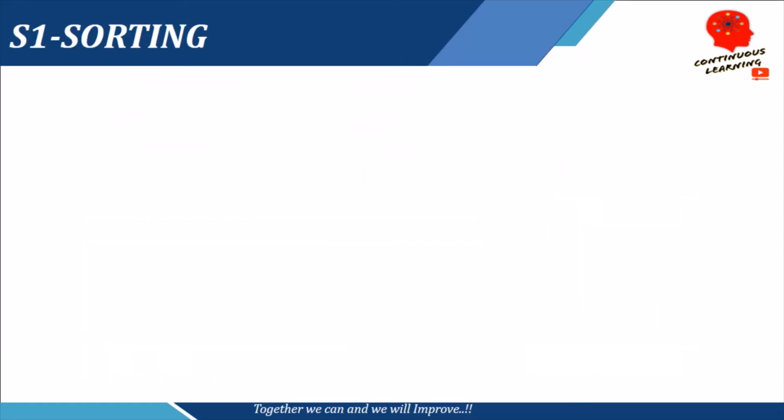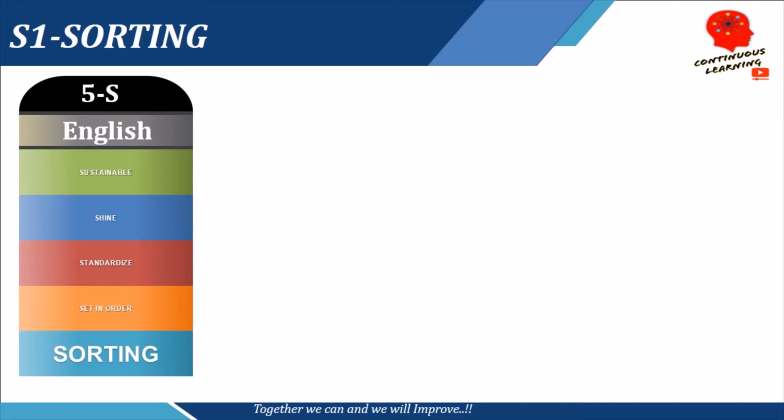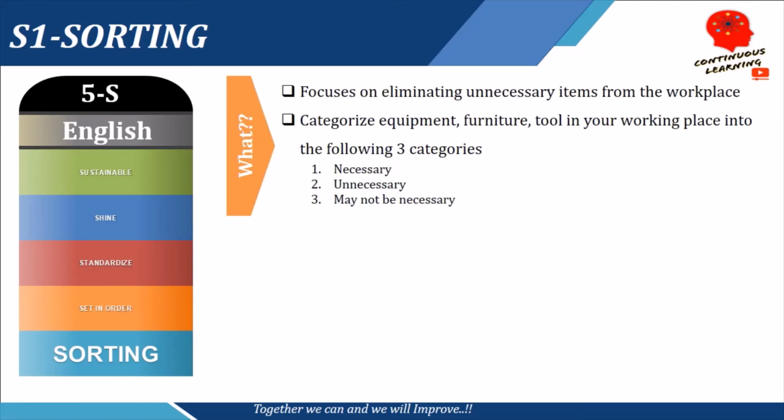Now moving ahead in the video, we will discuss every term of 5S. How should we proceed? So the first S was sorting. Sorting basically means focusing on eliminating unnecessary items from the workplace, and second, categorizing equipment, furniture and tools in your working place into three categories. The first category is necessary, the second category is unnecessary, and the third category is may not be necessary.